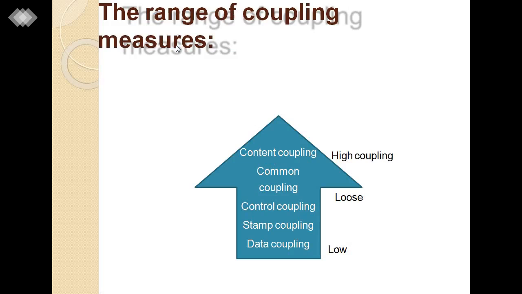Here is the range of coupling measures. Data coupling is low. As we go upward, the coupling increases. So content coupling is high in nature and data coupling is low in nature. It is the range of coupling measures.